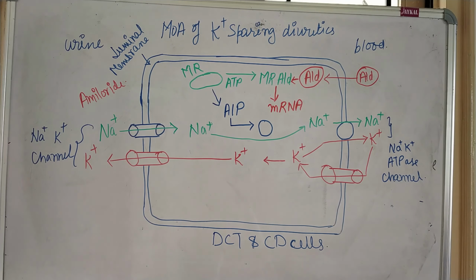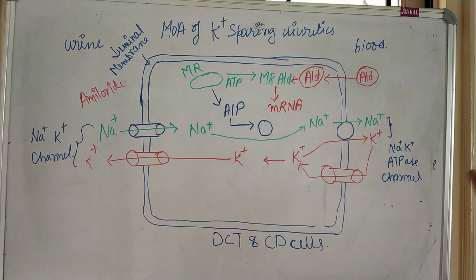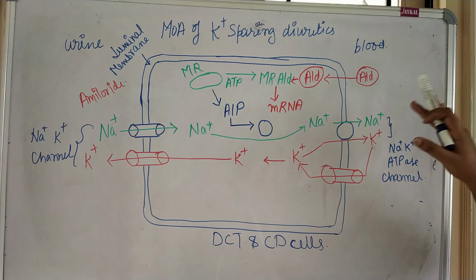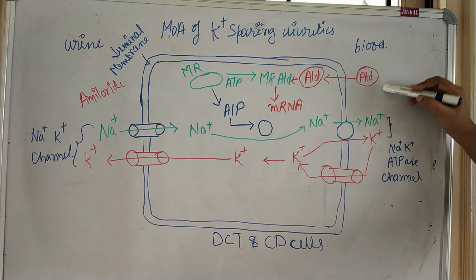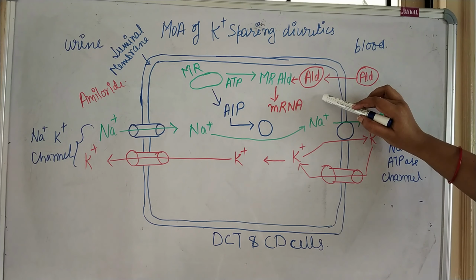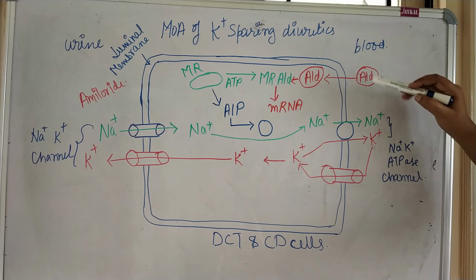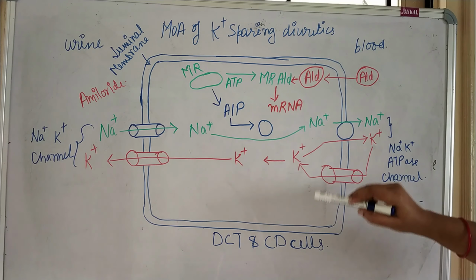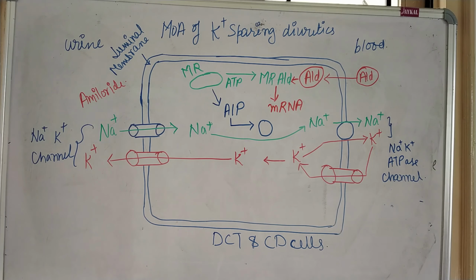Okay. So in the normal case, when there are no diuretics, first I will explain the general mechanism of how aldosterone will work. See, aldosterone can cross the luminal membrane, right? So here aldosterone from blood crosses the luminal membrane and enters inside the DCT and collecting duct cell.